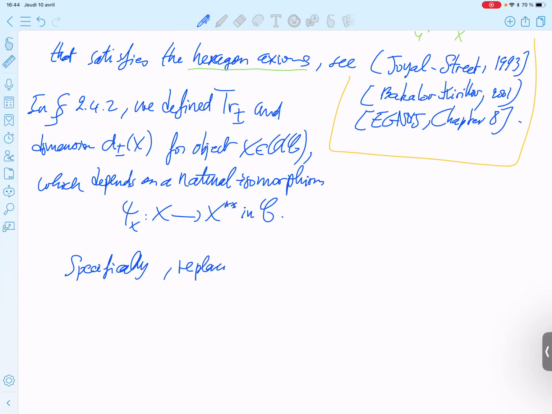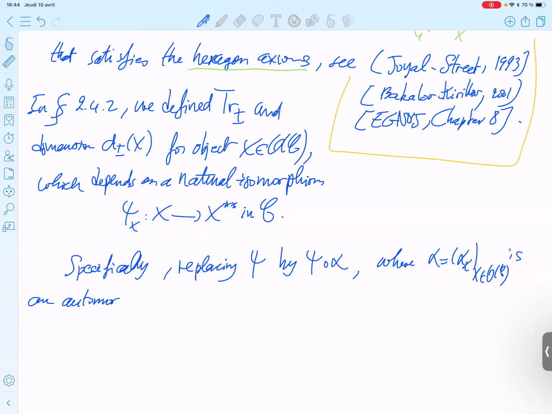Specifically, replacing phi by phi composed with alpha, where alpha, equal to alpha_X for simple X, is an automorphism of the identity functor of C. So if you make this change, you get the following change for the categorical dimension, as we already mentioned before.